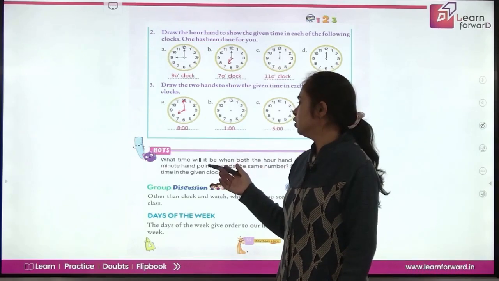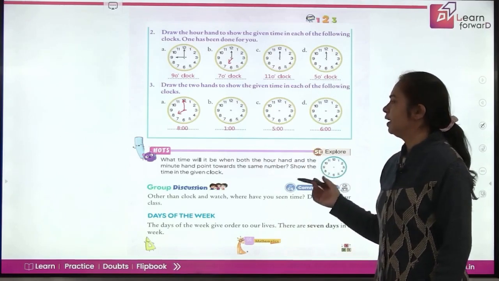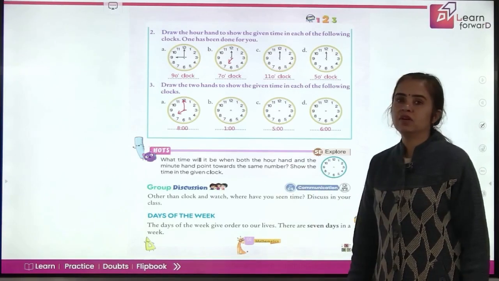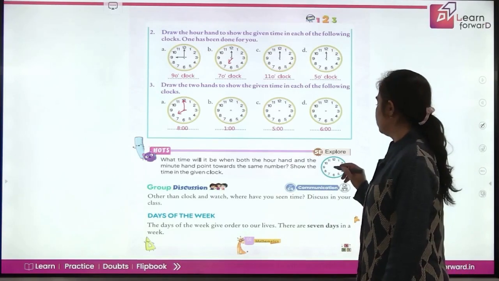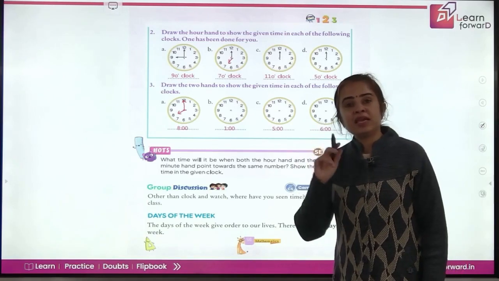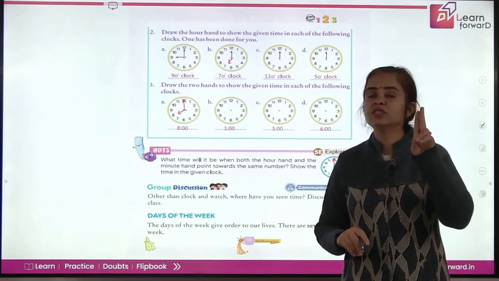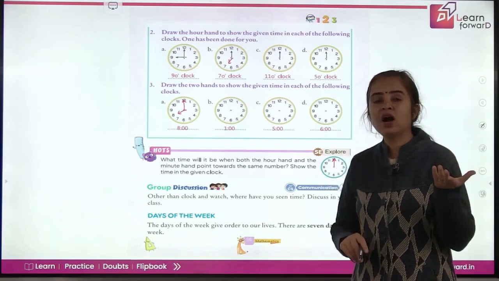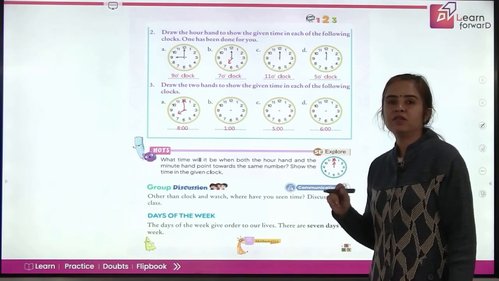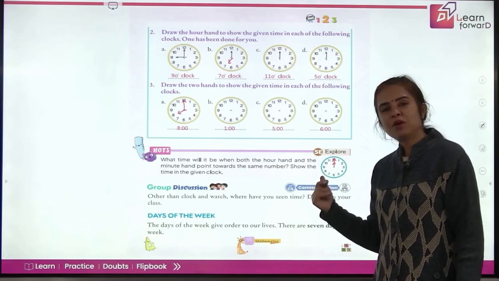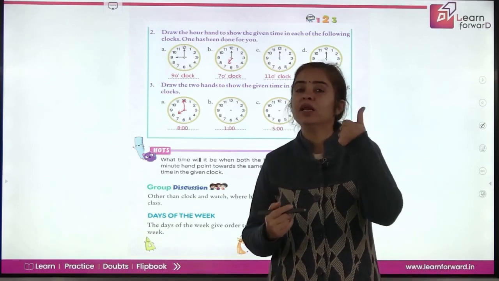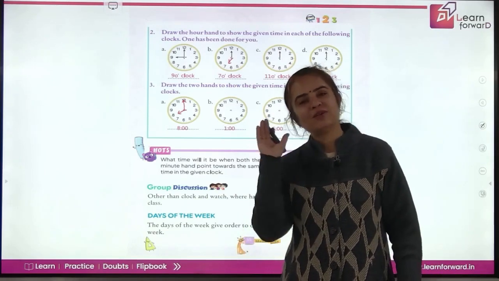Now is HOTS for you. What time will it be when both the hour hand and the minute hand point towards the same number? Show the time in the given clock. So you know that when the time is o'clock, the minute hand will be exactly at 12. So for two hands to be at the same number, where will the hour hand be? Yes, it will also be here at the same number 12. So what time is it, children? Perfect. This is 12 o'clock. And you have 12 o'clock two times in a day. One in the noon and one at night when you are in your bed.